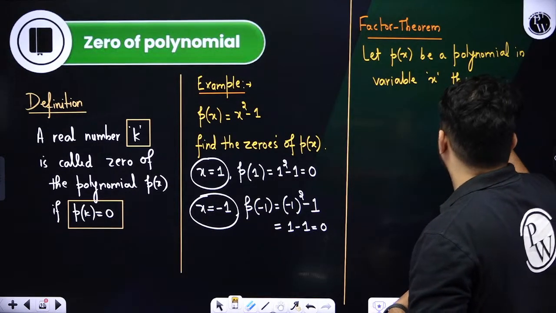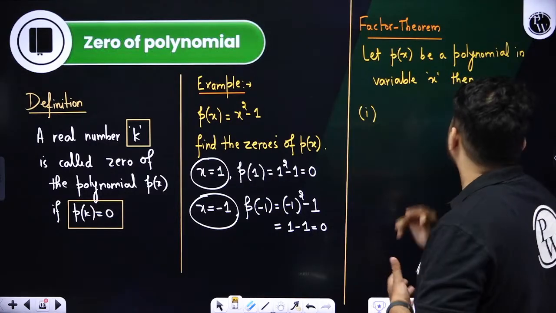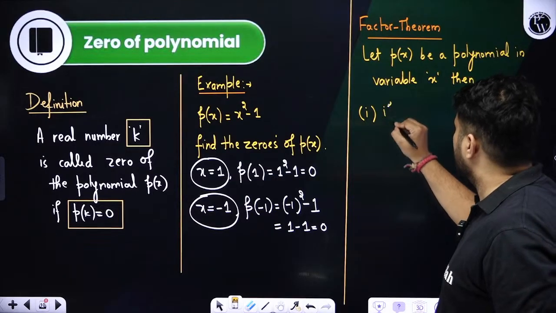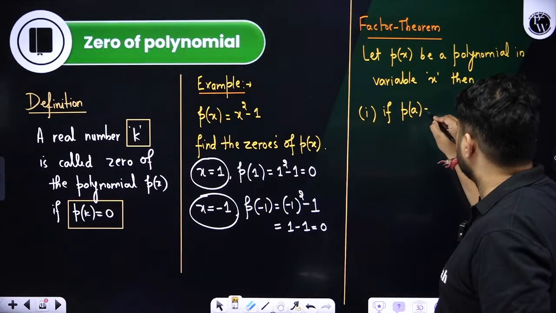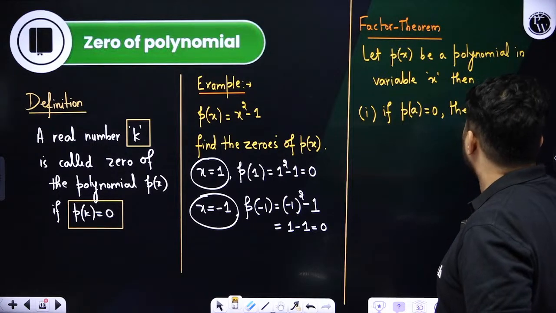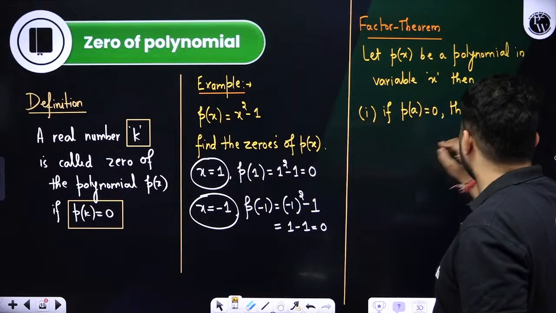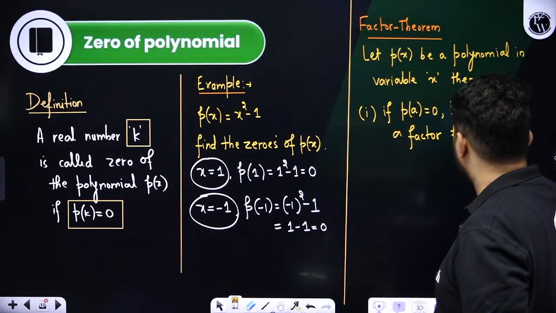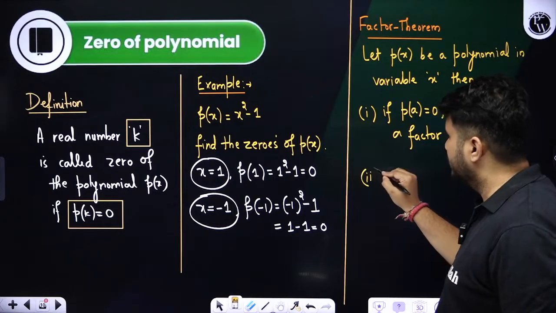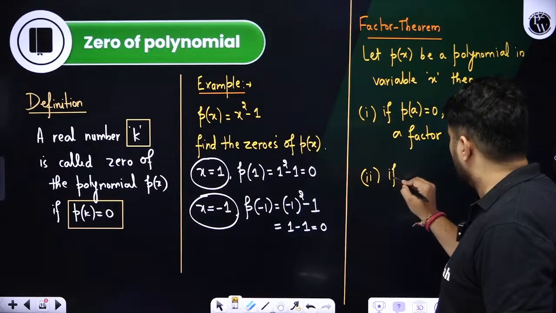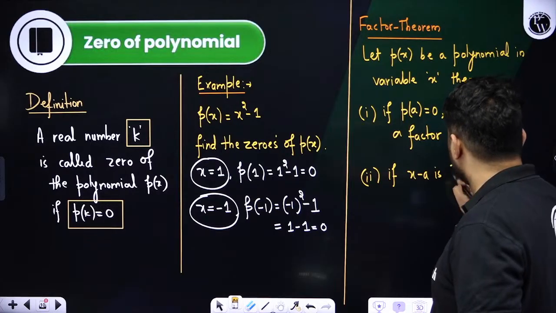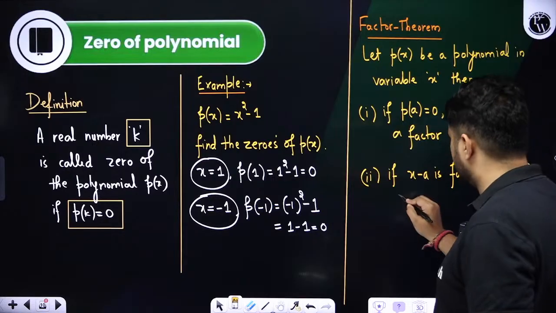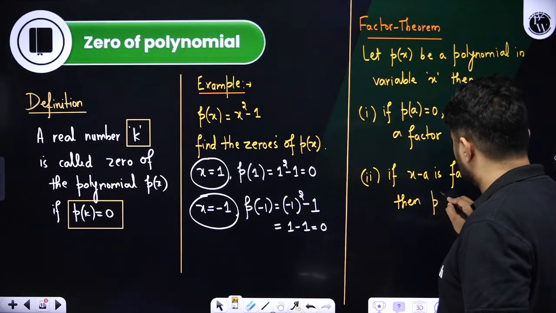Then the first point we say is that if p of a equals 0, then x minus a is a factor of p of x. And the second point we say, students, is that if x minus a is a factor of p of x, then p of a is equal to 0.